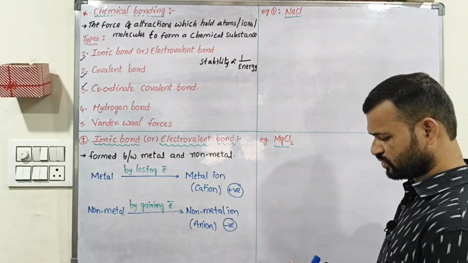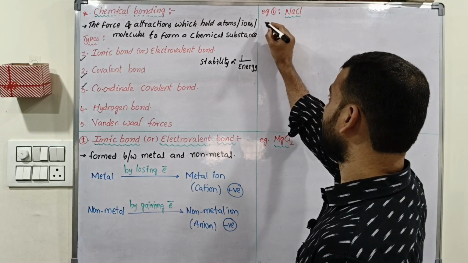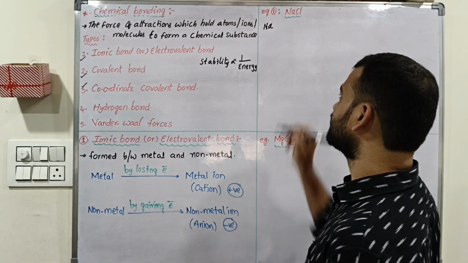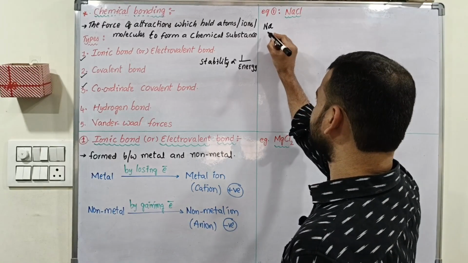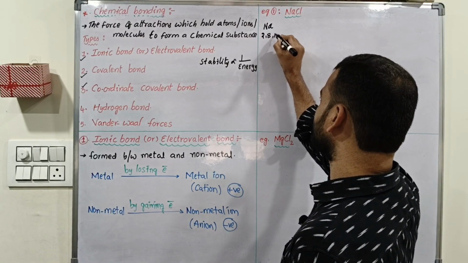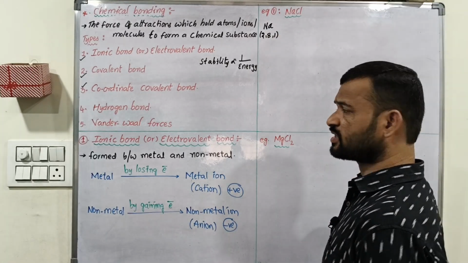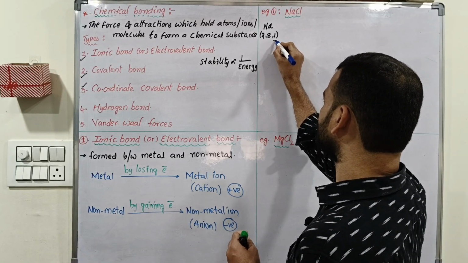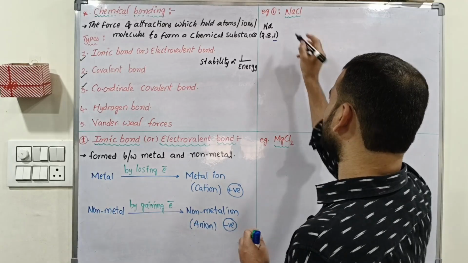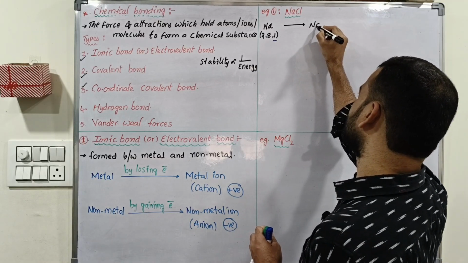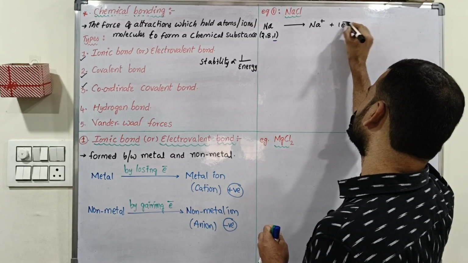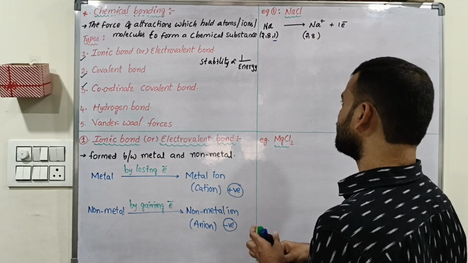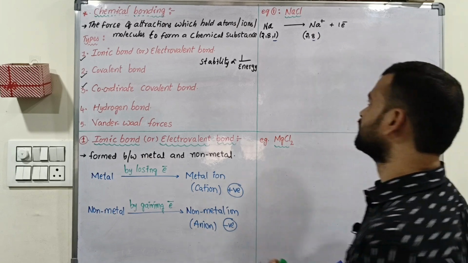Next example, sodium chloride. In this sodium chloride, what is the metal? Sodium is the metal. Metals lose electrons. Its electronic configuration is 2, 8, 1. To get the octet configuration, it has to lose one electron. So sodium is converted into Na plus. Then the Na plus configuration is 2, 8, so octet configuration is there.